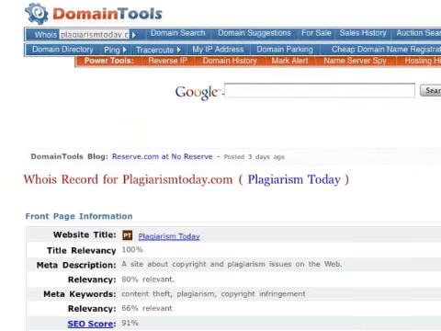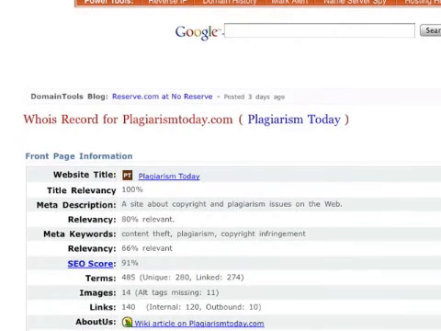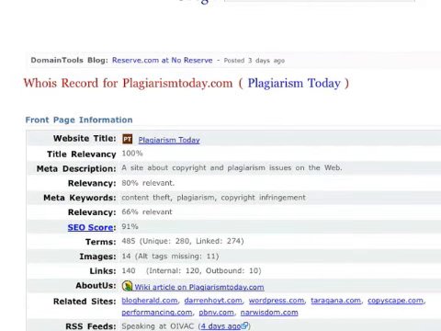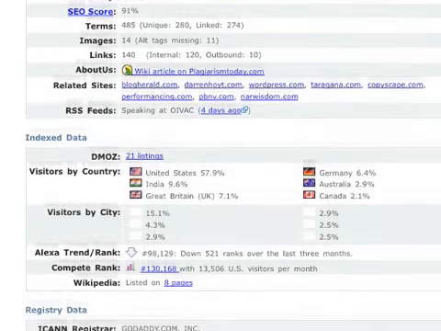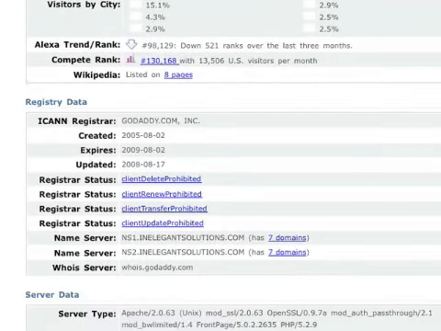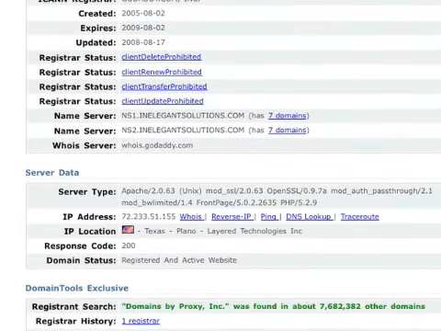And you'll get a page. This one is much more complicated and involved. You'll have information about the front page itself. You'll have some index data, like if it's in DMOZ, some estimated traffic statistics, and down here is the server data, which is what we're really looking at.